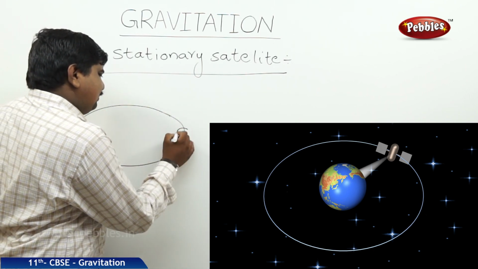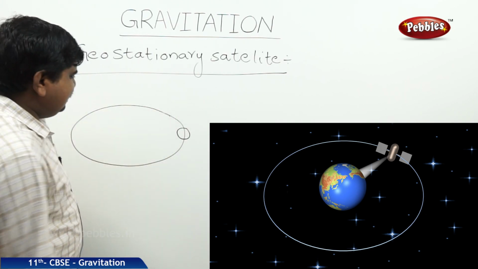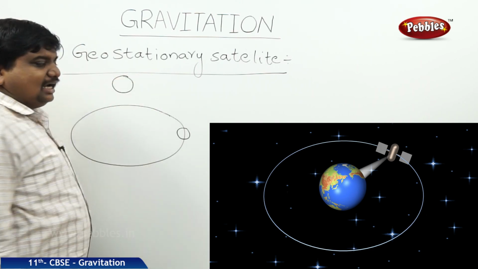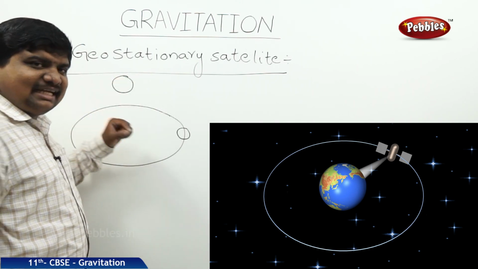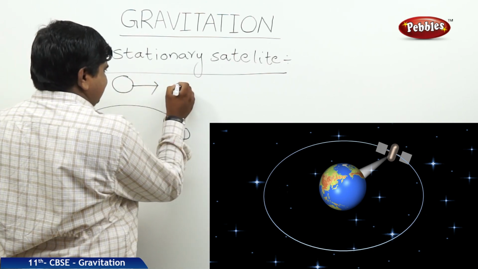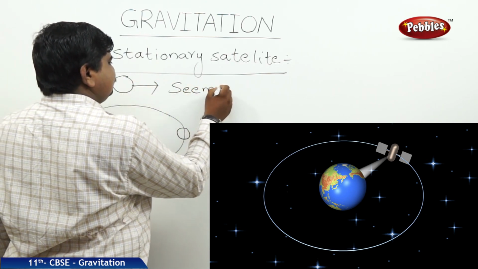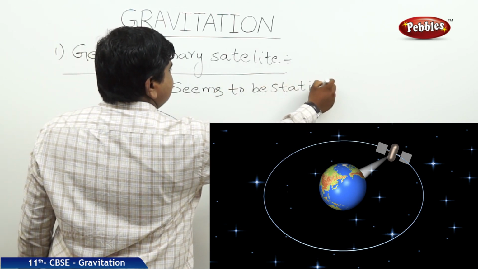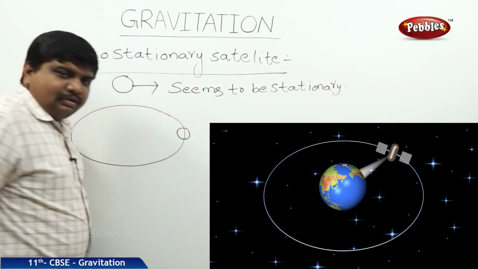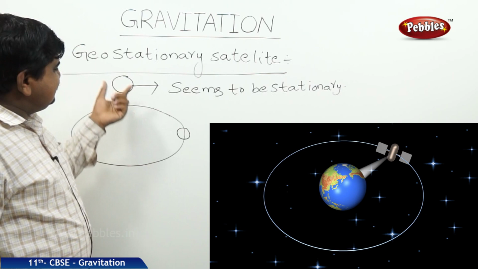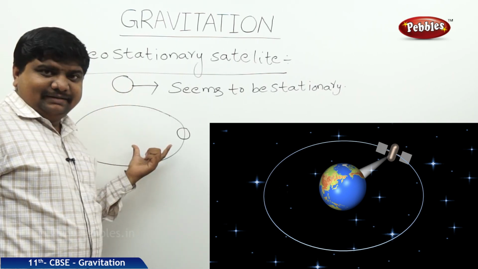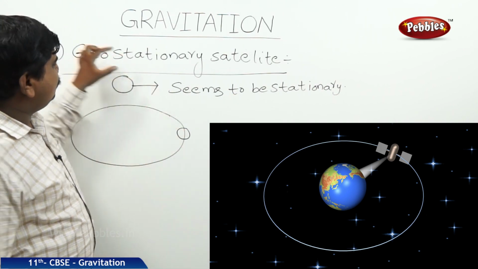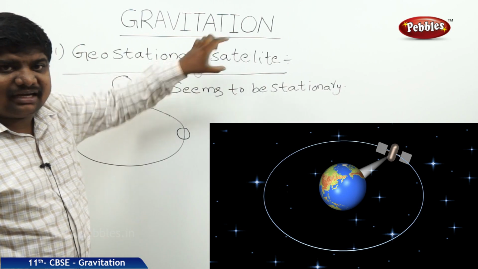From any point on the earth, if you observe a satellite, it seems to be stationary, but it is not actually stationary. If a satellite is observed to be stationary from any point on the surface of the earth, those satellites are called geostationary satellites.